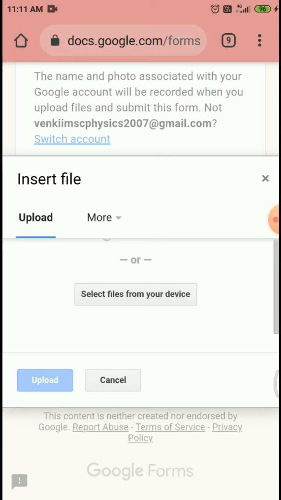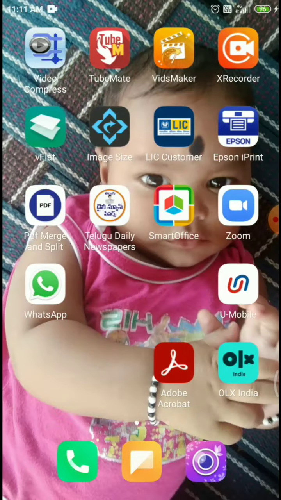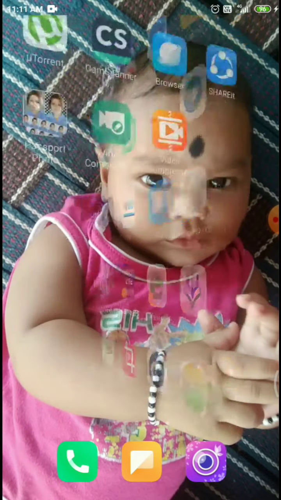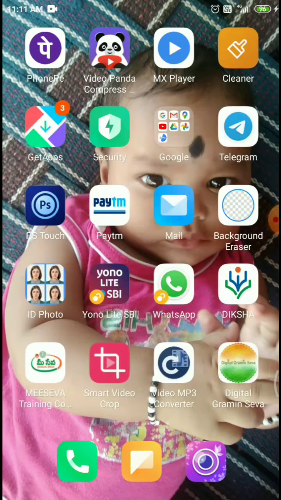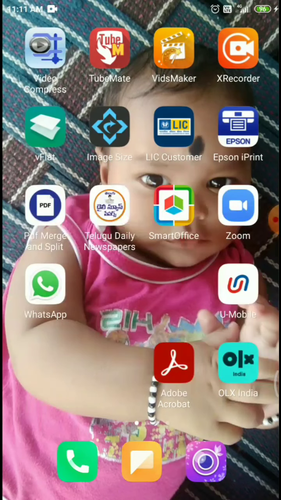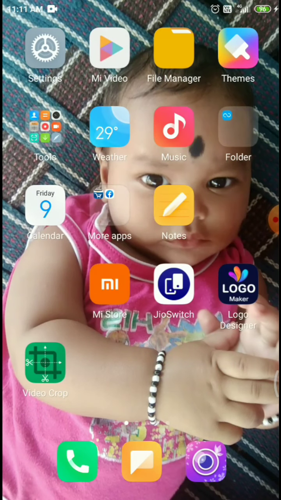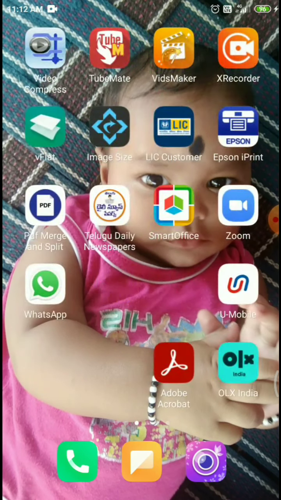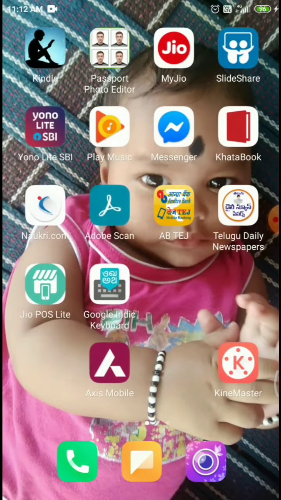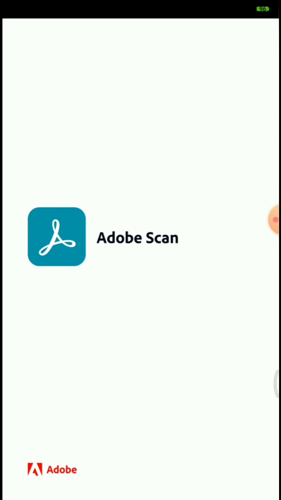The major app is Adobe Scan. So open Adobe Scan. Yes, this is Adobe Scan.